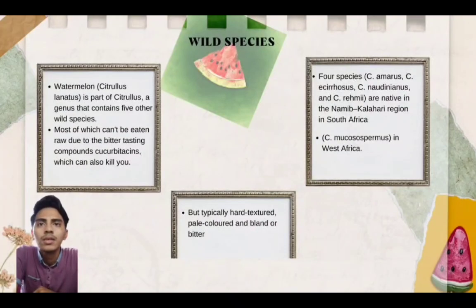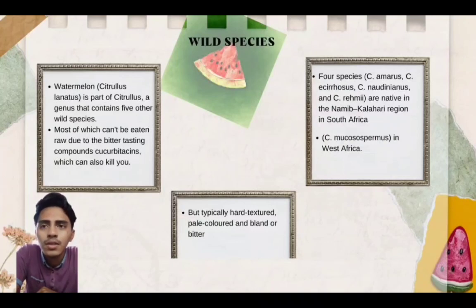Okay, we go to the next point, which is the wild species. Watermelon, Citrullus lanatus, is part of Citrullus, a genus that contains 5 other wild species, most of which cannot be eaten raw due to the bitter-tasting compound cucurbitacin, which can also kill you. The species that I mentioned are from South Africa and West Africa. The first 4 species, Citrullus amarus, Citrullus ecirrhosus, Citrullus naudinianus, and Citrullus rehmii, are native to the region of